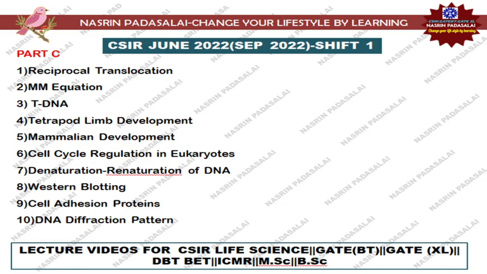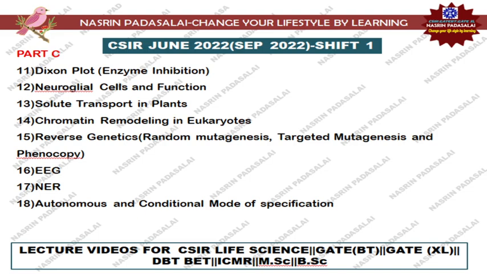Next, they had given a DNA diffraction pattern, and a question has been asked from that. Next, a Dixon-Plot enzyme inhibition question has been asked, and neuroglial cells and their function, and solute transport in plants like apoplast pathway, symplast pathway, transcellular pathway.